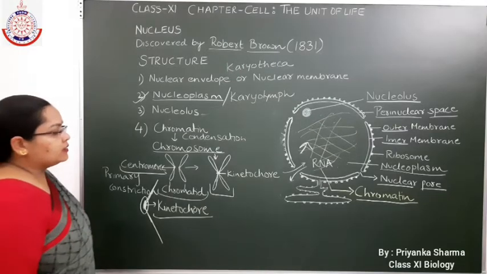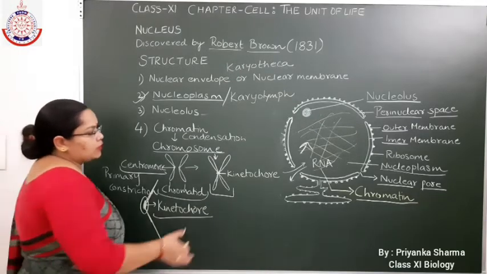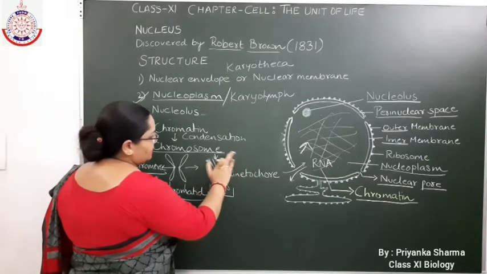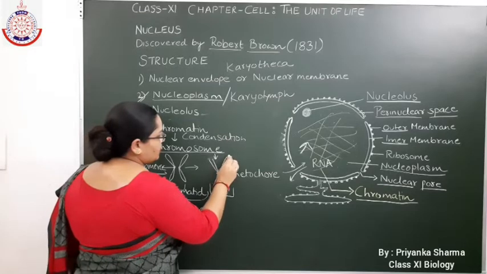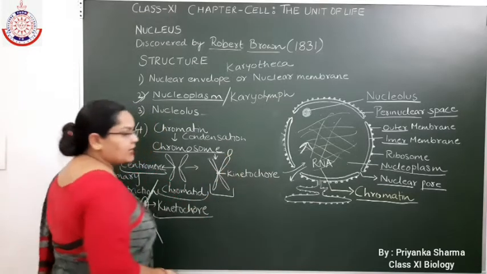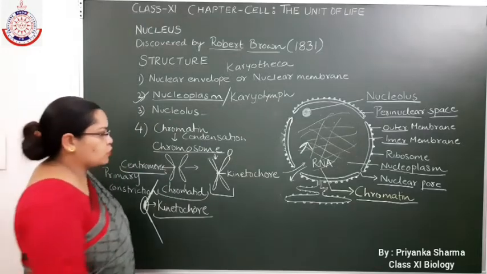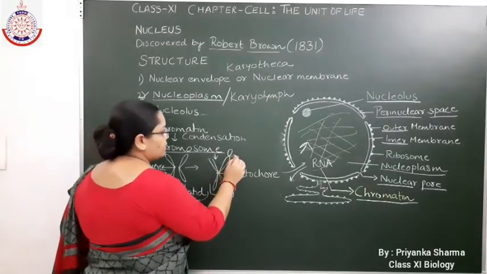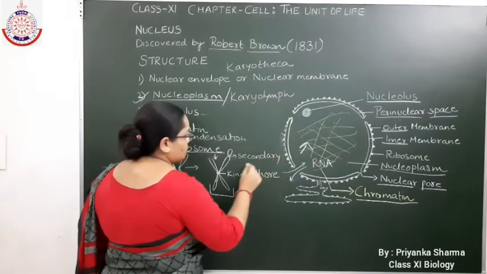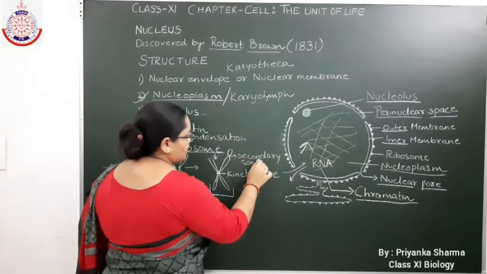Now, in some chromosomes, one more constriction is present at the terminal position. Only in some chromosomes, not in all chromosomes, there is a secondary constriction.